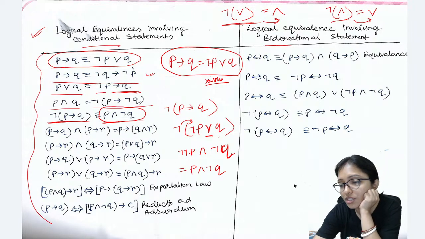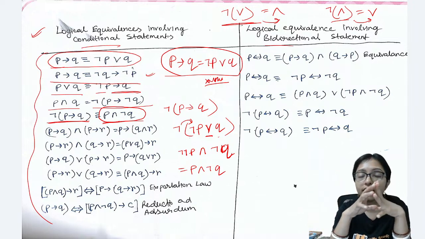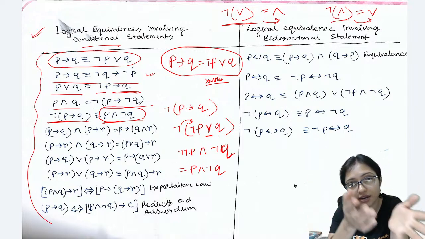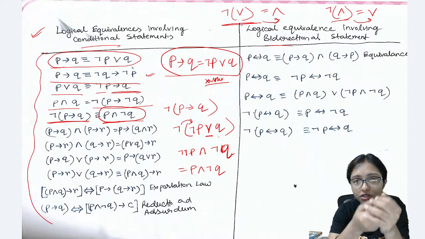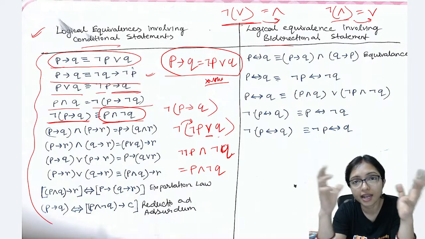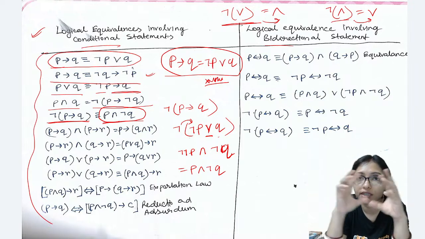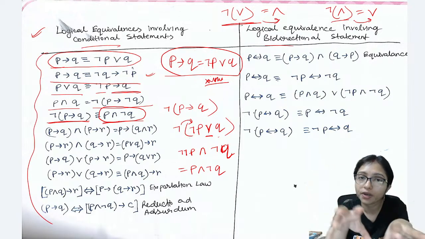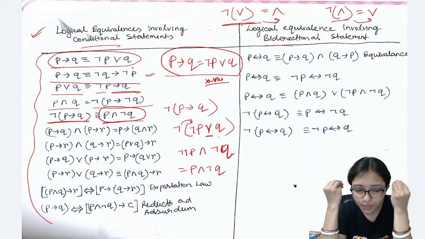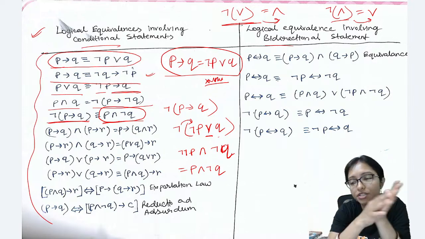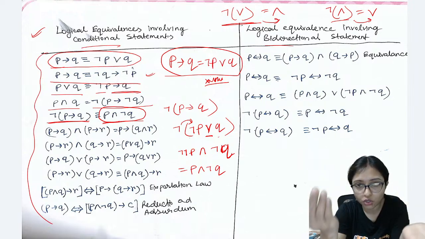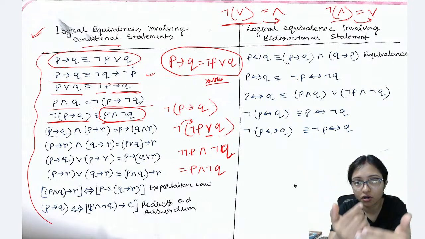Difference between tautology and proposition: whatever expression you are writing, that is proposition. Under the proposition we are trying to find out whether it is tautology or not. Proposition is an expression you are trying to put, an expression to express a statement, that is called proposition. And out of that, is it tautology or not, is it contingency or not, that is what we are trying to find out.